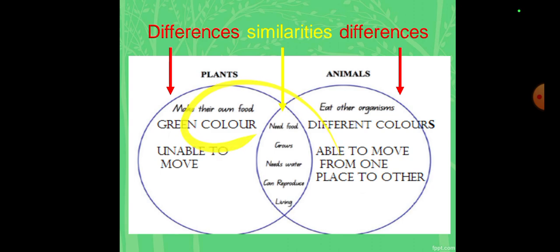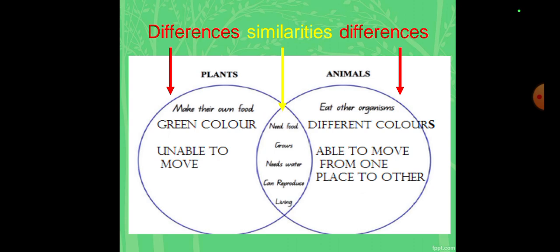Same if I do the comparison of plants and animals, here I will write plants make their own food, whereas animals eat other organisms. Plants are green in color, whereas animals are different colors. Plants are unable to move, whereas animals are able to move from one place to another. So these are the differences which I have mentioned, but in the center, you can see these are the similarities, the similar things in them.